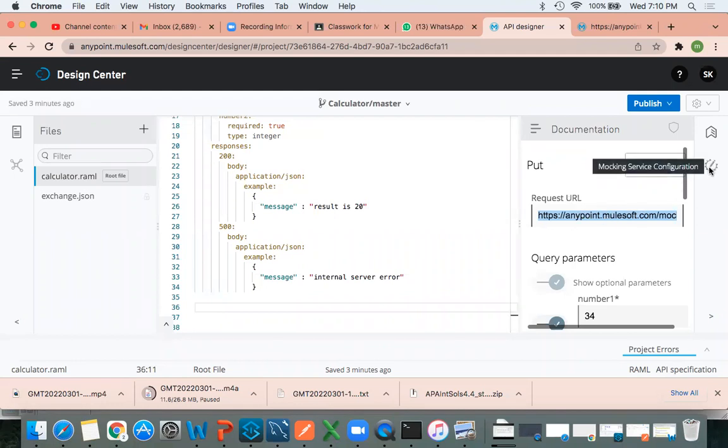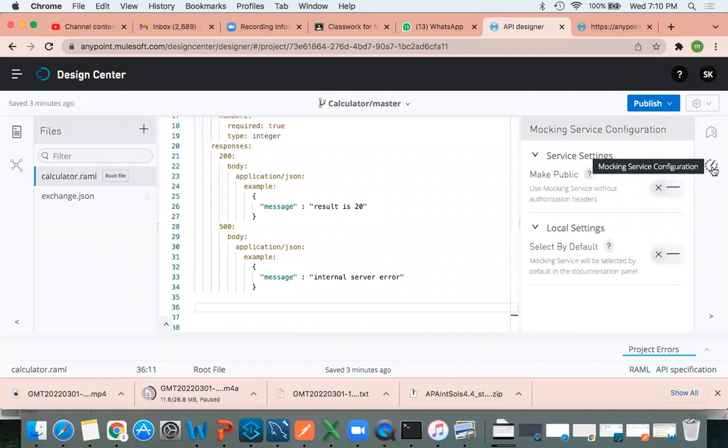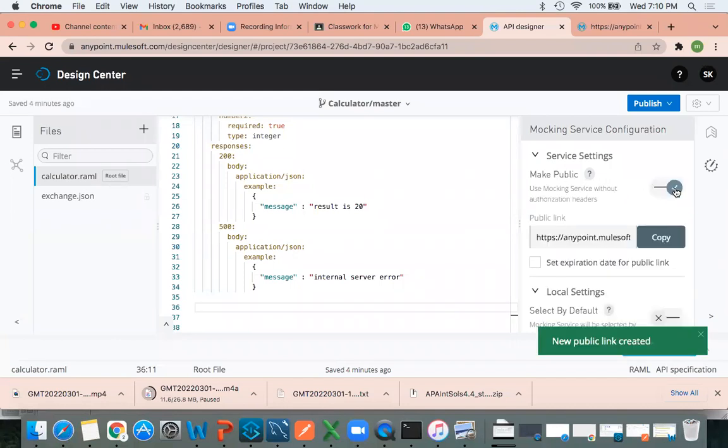Can you click on the setting option? Can you see mocking service configuration? Just click on this. You just make this public. The moment you make it public, what will happen? You will get one link. So just copy this link. And then you can test it in Postman.